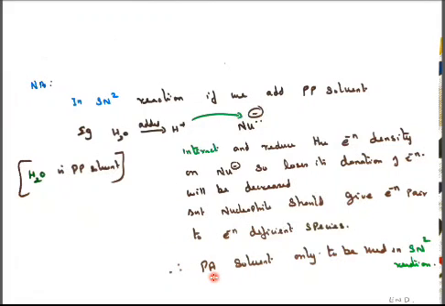If we use a polar aprotic, it increases the electron density.